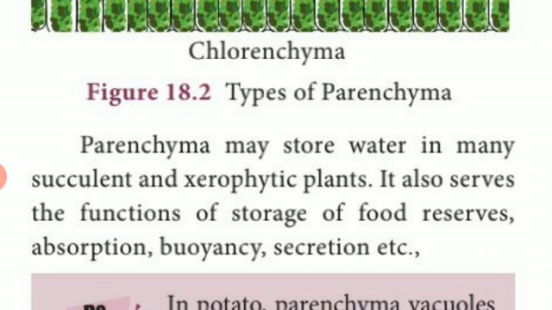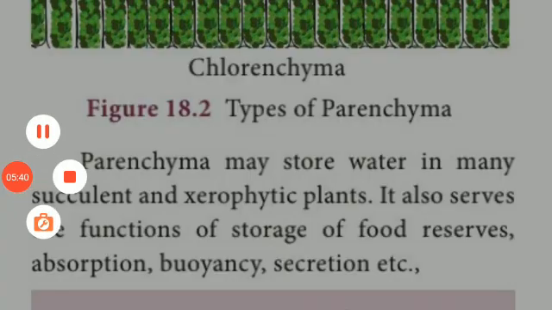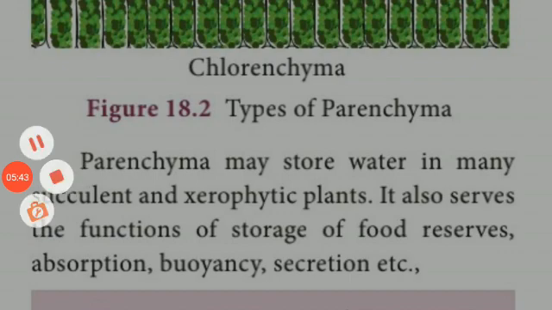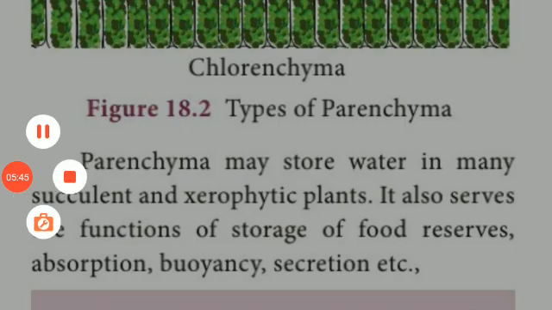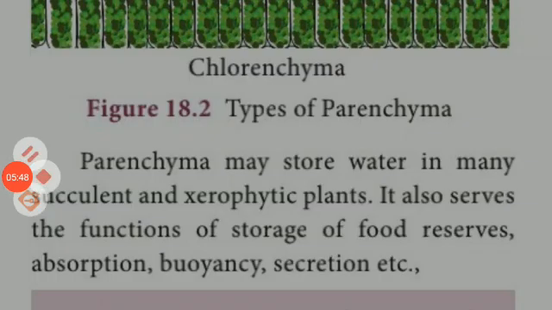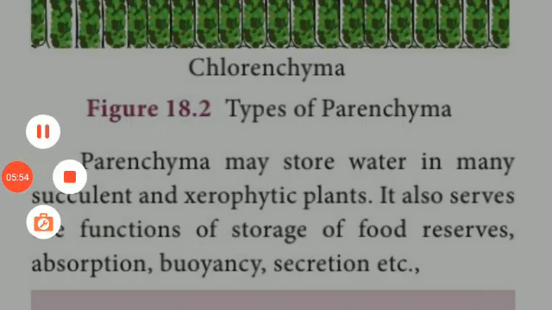And absorption: it helps the root to absorb water. Then for seeds, the parenchyma cells help to carry them from one place to another place, which we call hydrophily. Another one is secretion. The parenchyma cells help to secrete certain types of pigments which help the growth of the plants. In the chlorenchyma, they help to produce chlorophyll. The chlorophyll always helps photosynthesis.